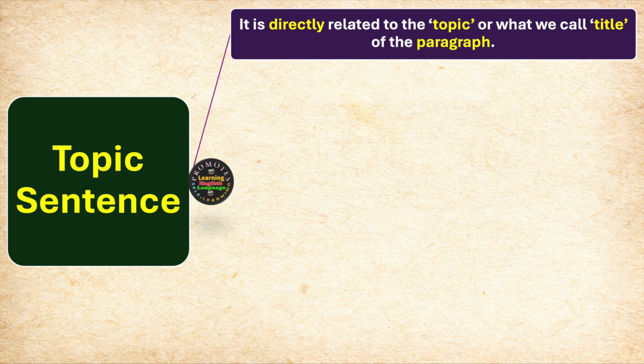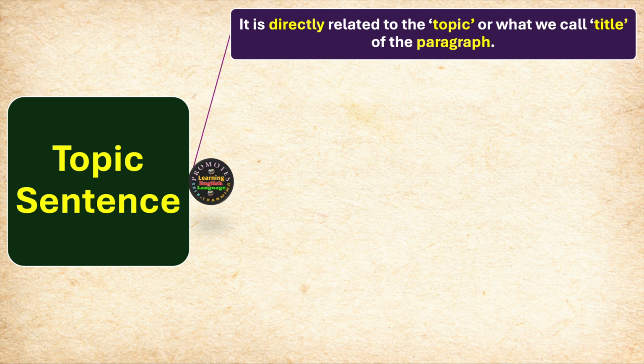Look, when we say the phrase topic sentence, the sentence is directly connected to the topic we are going to write about. The sentence is directly connected to the title we are going to talk about. That is why we call it topic sentence. Because a topic sentence has direct relevance to the topic of the paragraph. Direct connection with the title of the paragraph. That is why we call it topic sentence.